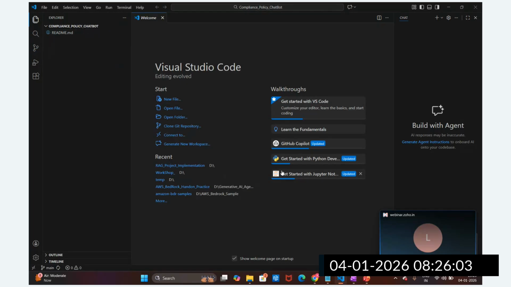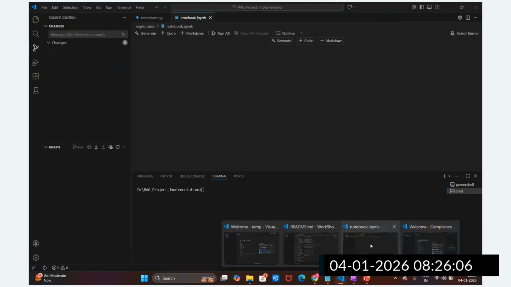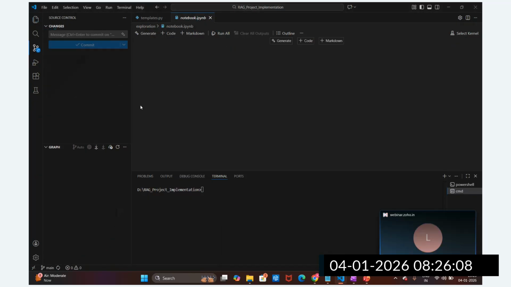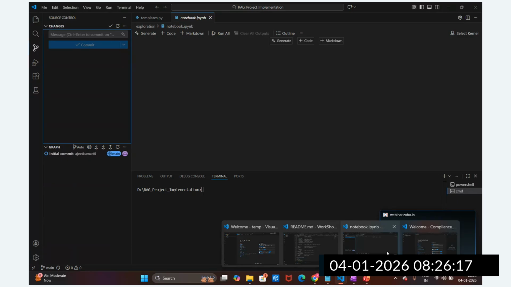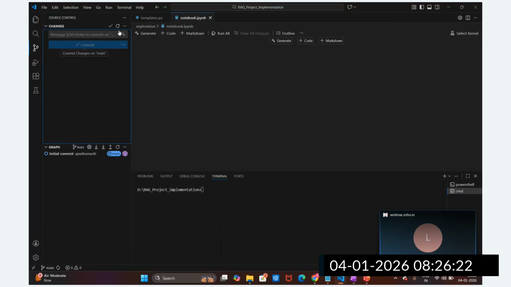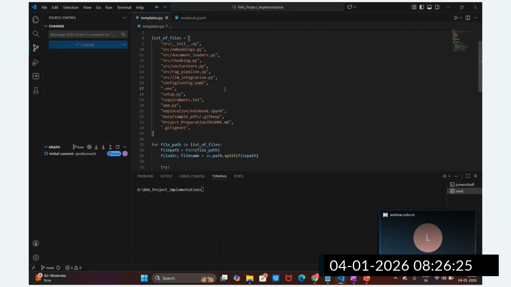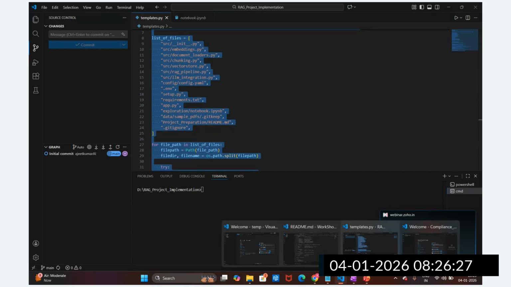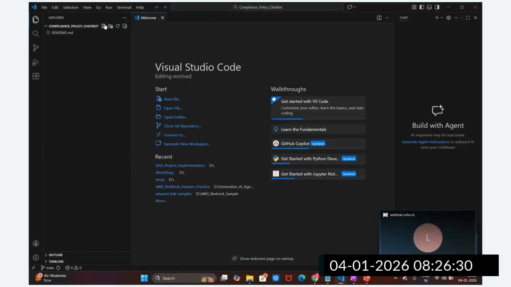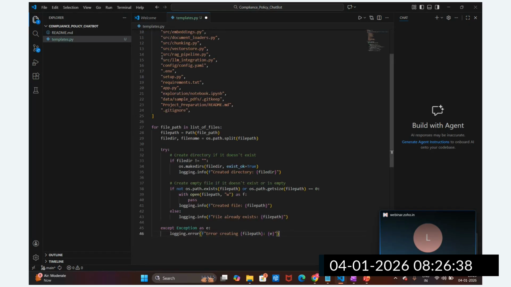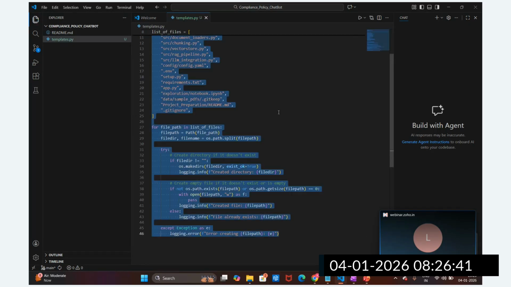I will copy this previous template.py file here, into the new repository we have created now, so I am going to create it again. I'm going to paste this file and execute it.